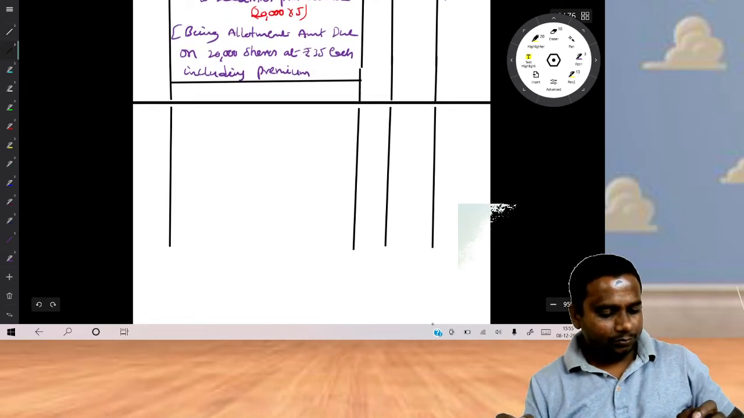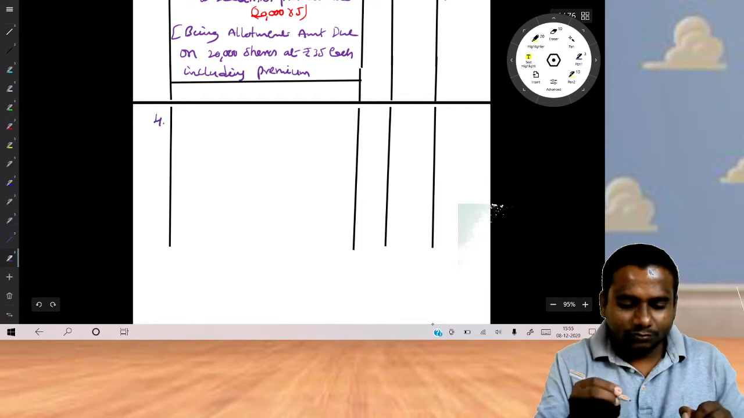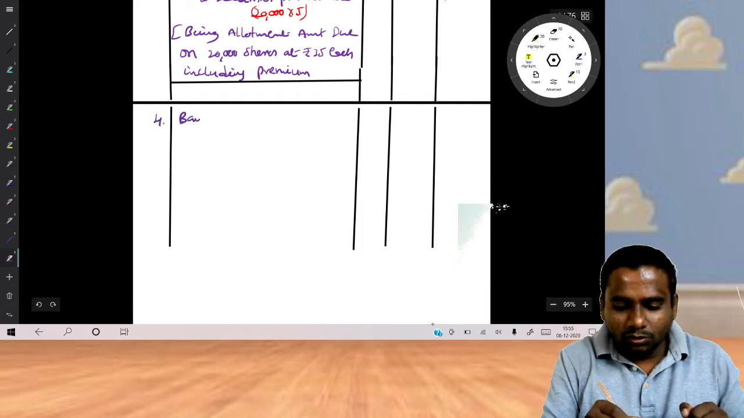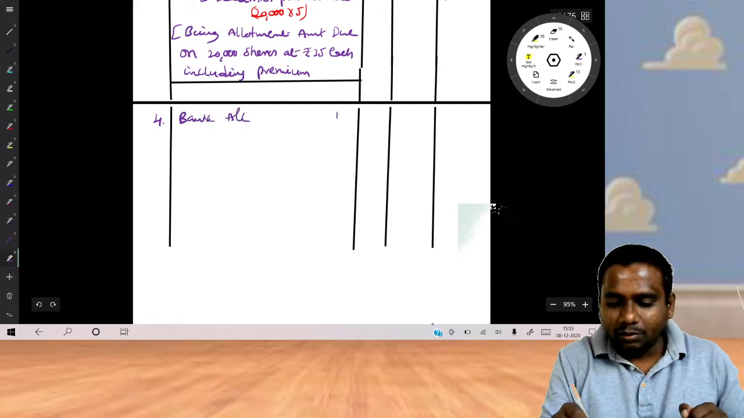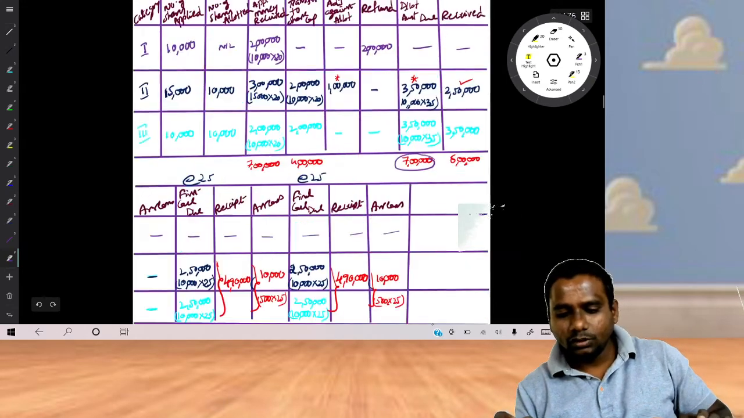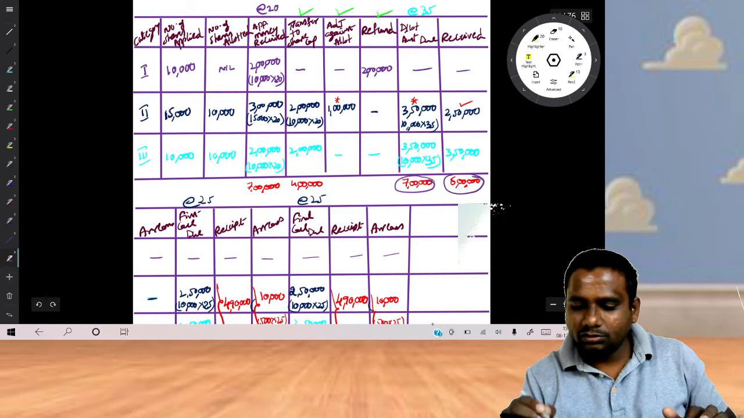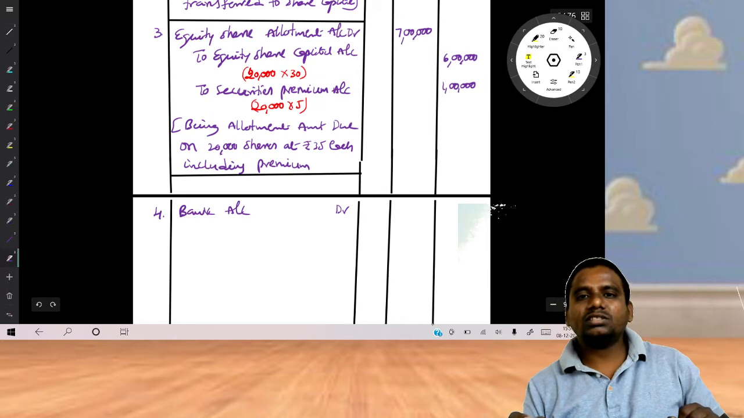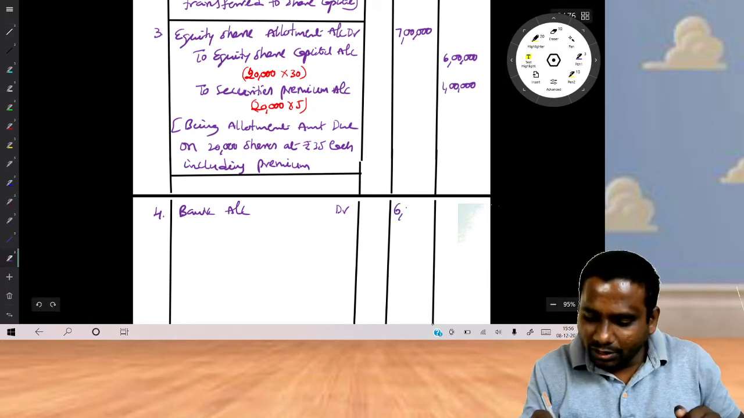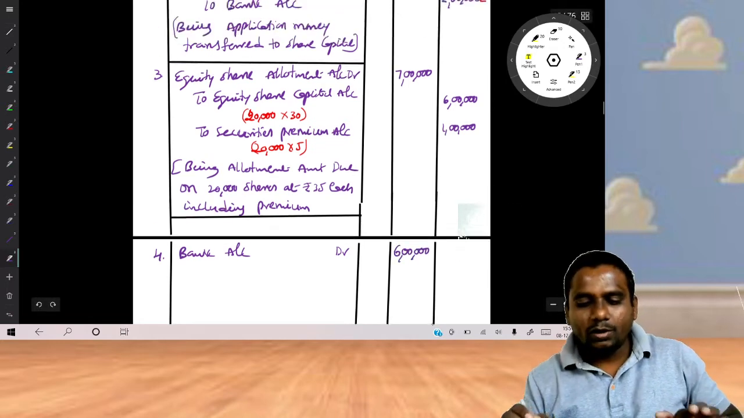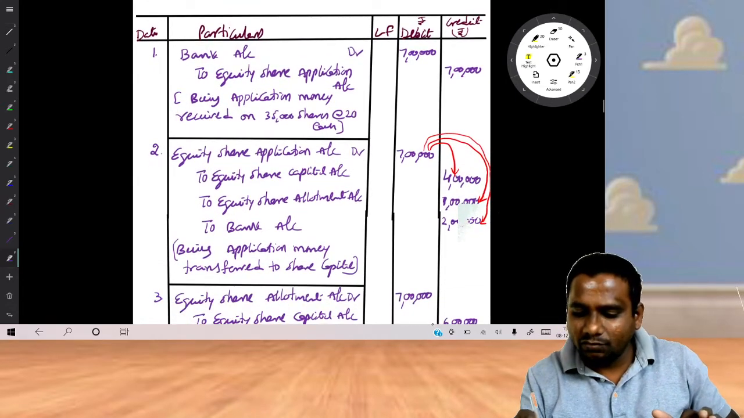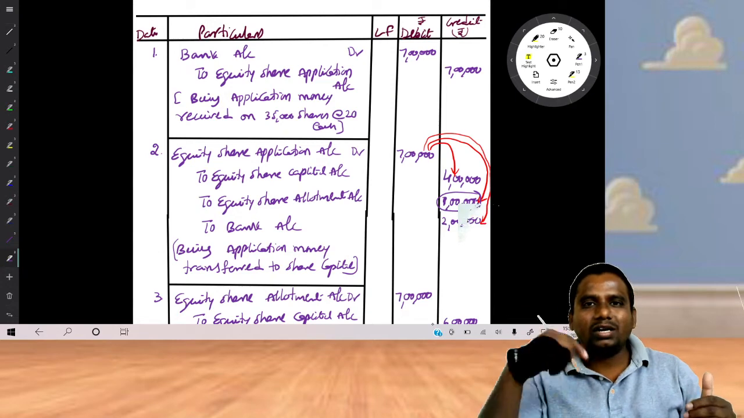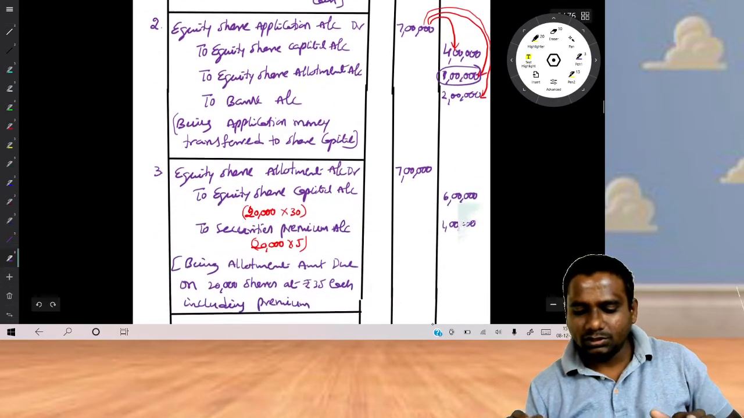Okay, now the fourth entry, receipt of allotment amount. Now tell me how much amount you are receiving on allotment. Bank account debit. Look at how much amount we have received, 6 lakhs. Sir, allotment amount is due for 7 lakhs, but why are we receiving only 6 lakhs? Because already 1 lakh we have adjusted against allotment. So 6 lakhs received, 1 lakh adjusted, total becomes 7 lakhs.